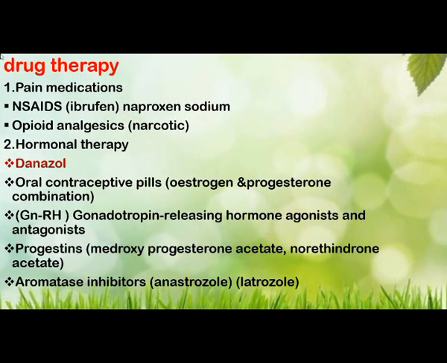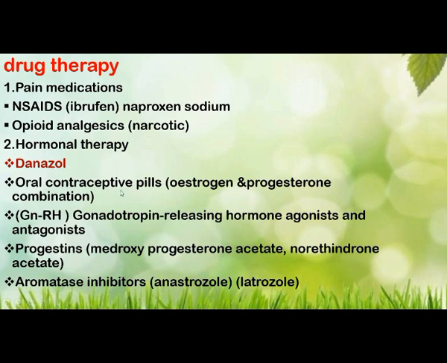we have to start the drug therapy, that is pain medication, that is NSAIDs, ibuprofen, naproxen sodium. Then opioid analgesics, that is narcotic medication, can be given to reduce the pain. Then hormonal therapy, the main drug of choice is danazol. It is given for endometriosis. Main drug of choice is danazol.